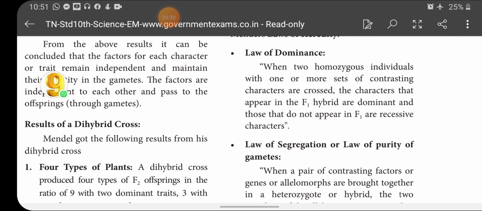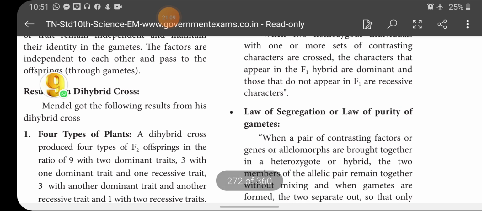Okay, when 2 homozygous individuals with 1 or more sets of contrasting characters are crossed. Say for example, capital T is one homozygous individual, small t with dwarf is another homozygous individual. When these 2 pure breeding are crossed, we will get the F1 generation. The F1 generation will not produce both the characters, will not produce both tall and dwarfness. Only tall appears. So, the character which appears in the F1 generation is called what? Dominant. The other one is recessive. And this is called what? Law of dominance, which is related with the monohybrid cross.